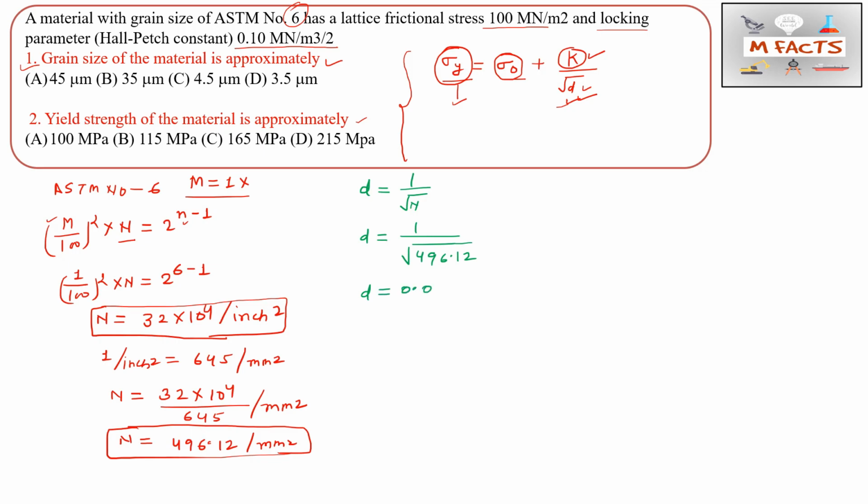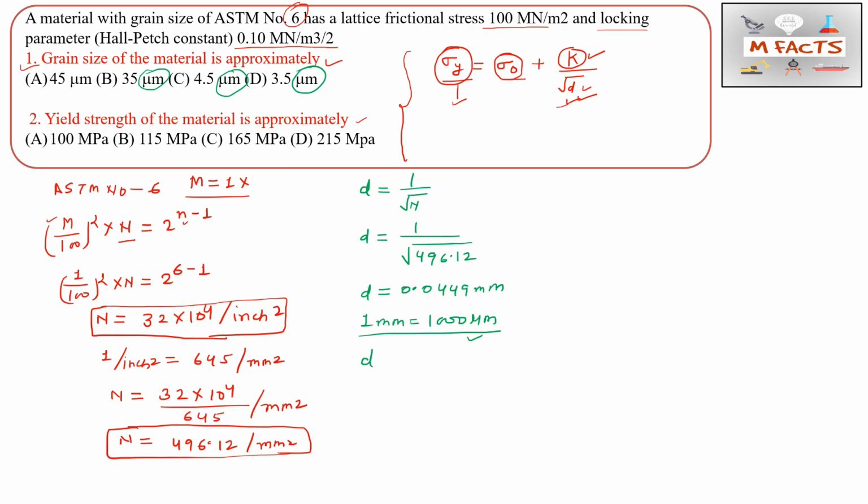So d is 0.0449 mm, and 1 mm is equal to 1000 micrometer. Why are we changing to micrometer? Because our answer is in micrometer. So that's why we need to change this into micrometer.